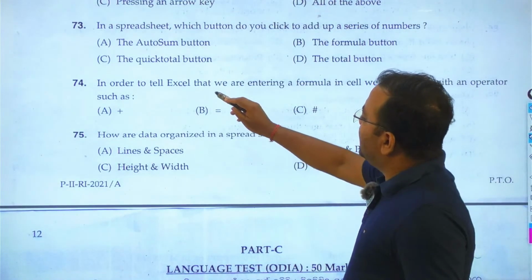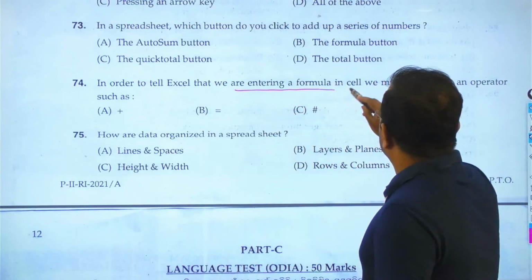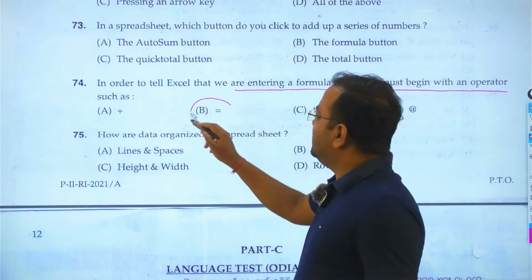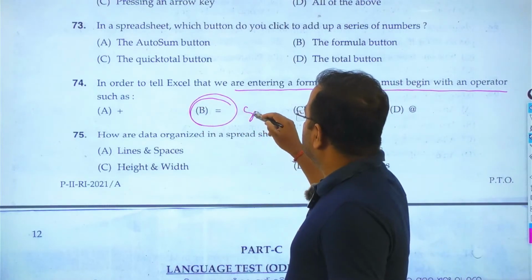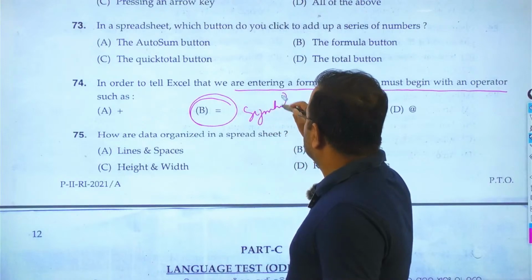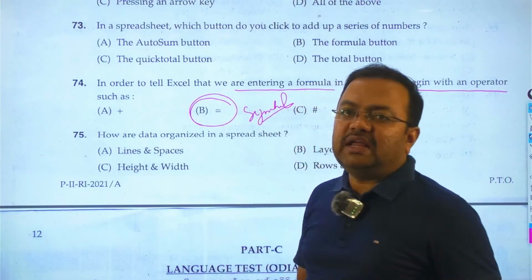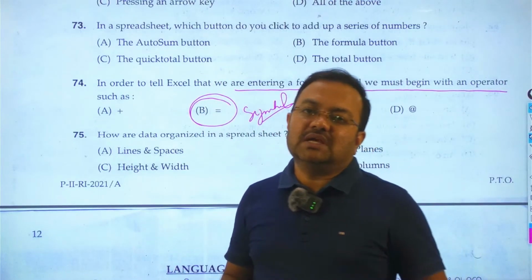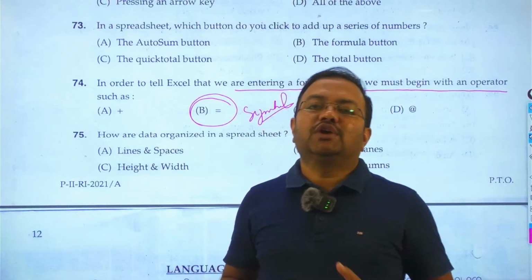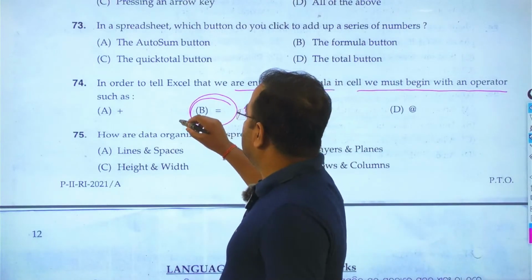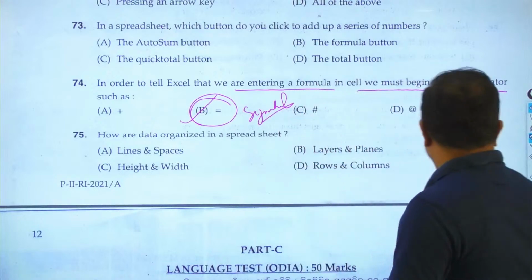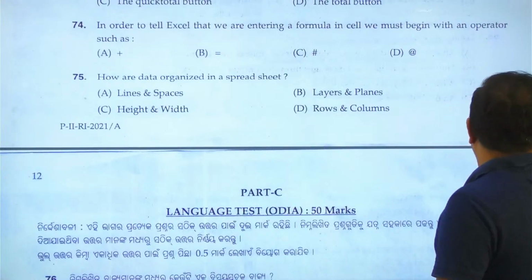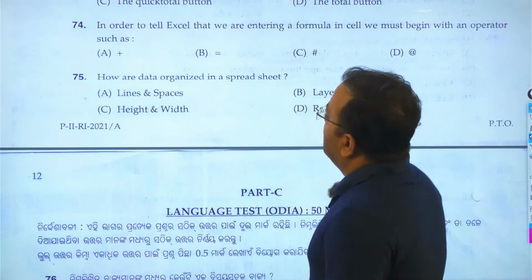In order to tell Excel that we are entering a formula in the cell, we must begin with the operator, and this is nothing but the equal to symbol. So students, remember that every formula and function in Microsoft Excel must start with the equal to symbol. So here question number 74, the answer is B. Then goes to question number 75.